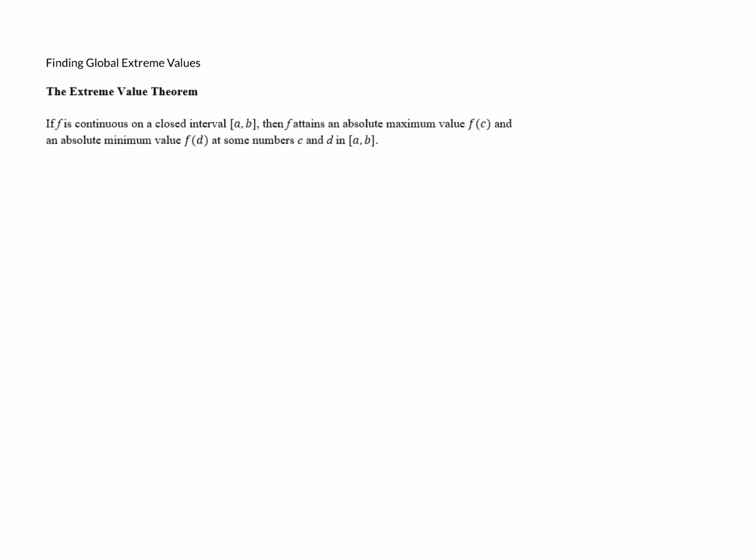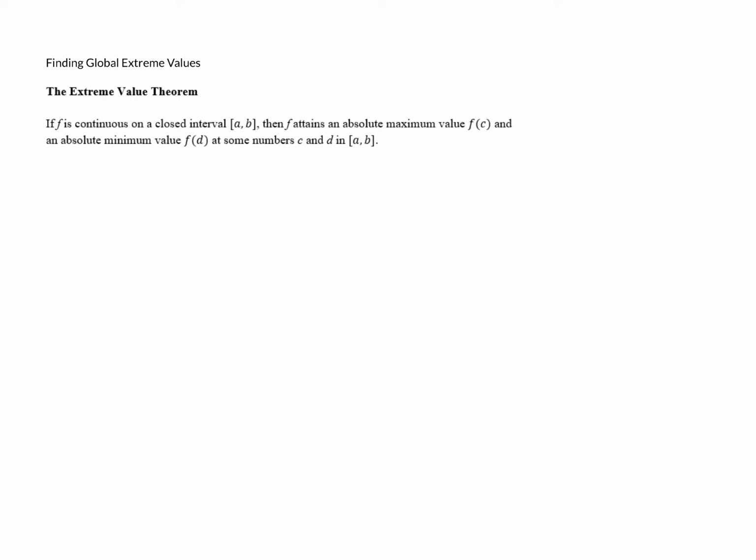If f is continuous on a closed interval from a to b, then f attains an absolute maximum value, f of c, and an absolute minimum value, f of d, at some numbers c and d in the closed interval from a to b.